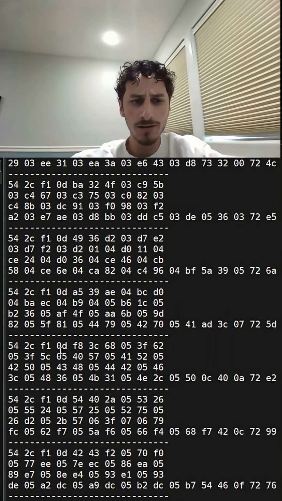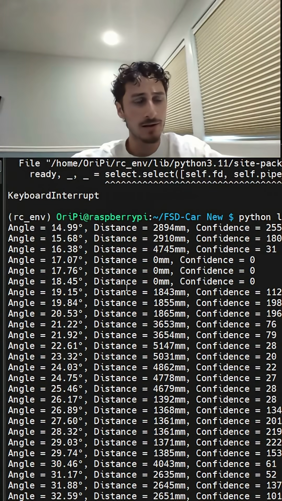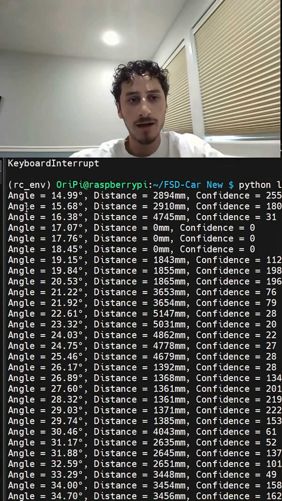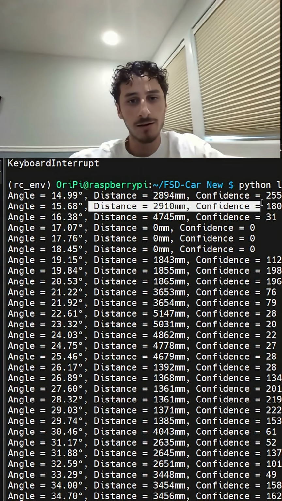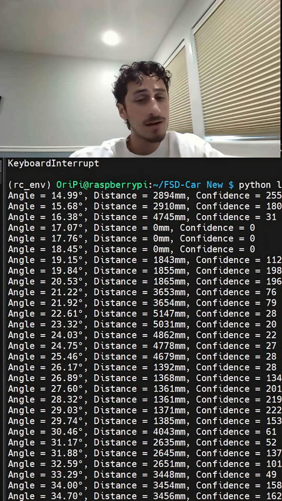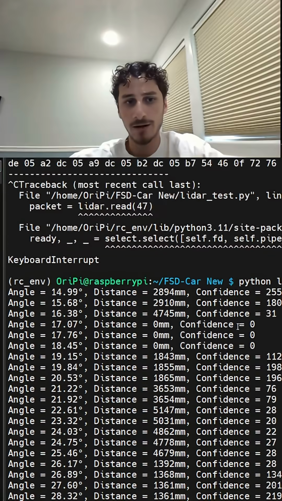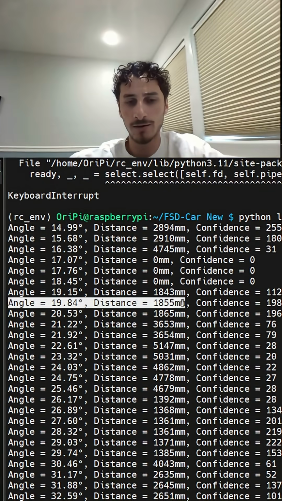So how do I take that from this to something like this, where I have angles, distances, and confidence? Okay, the confidence is just a value from 0 to 255 on how confident the LiDAR is for that specific point. All right, so you can see that after I parse it, I have a really nice angle, and with that angle, I have an associated distance and confidence, making it super easy compared to having to program my car to drive autonomously based on these raw hex values, right? It's a lot simpler to just go off an angle and a distance.